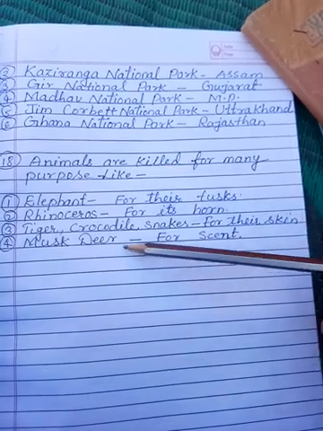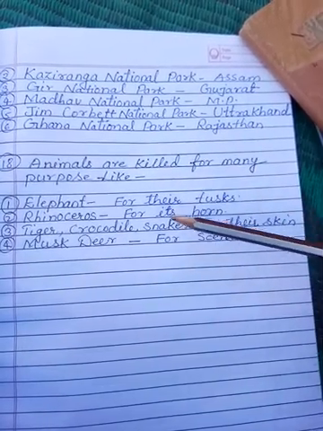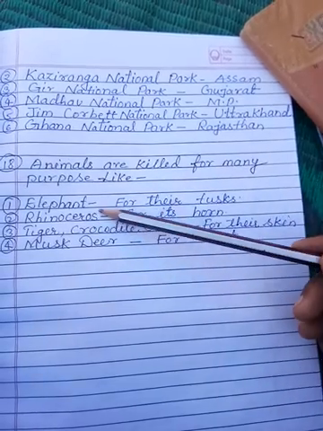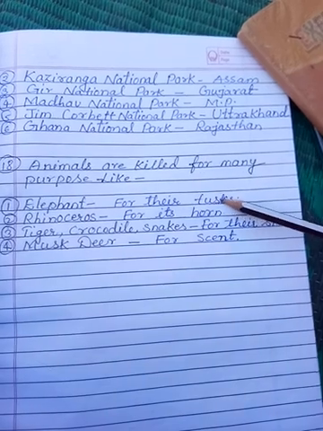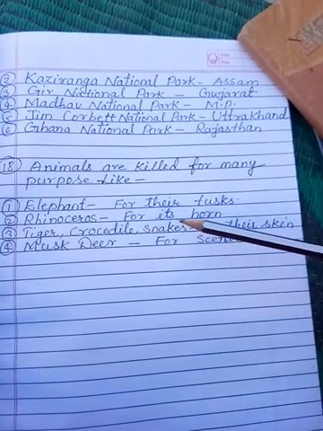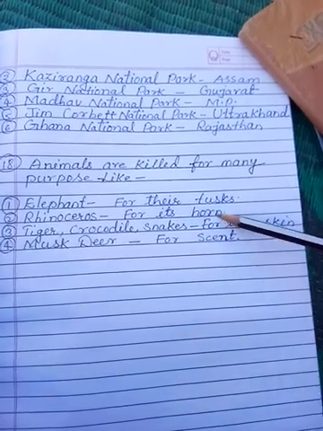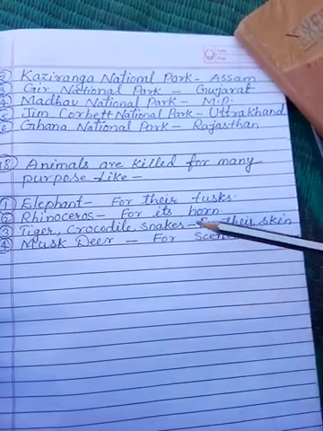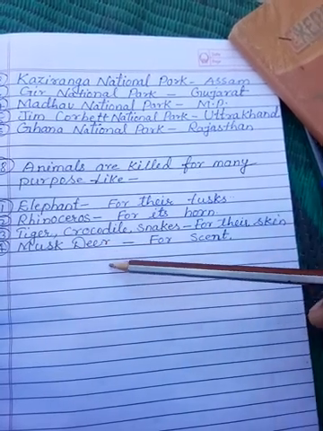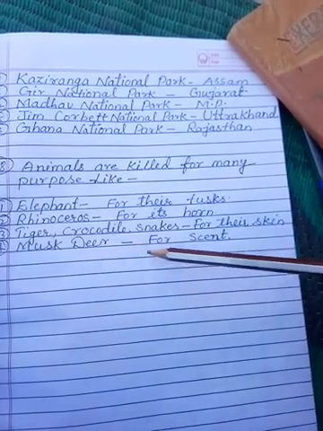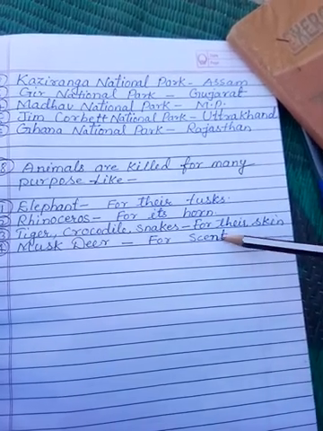So many of the animals are killed for many purposes. It is given that elephants are killed for their skin and tusks. Rhinoceros are killed for horns. Tigers, crocodiles and snakes are killed for their skin. Musk deer are hunted for musk, which smells very good.